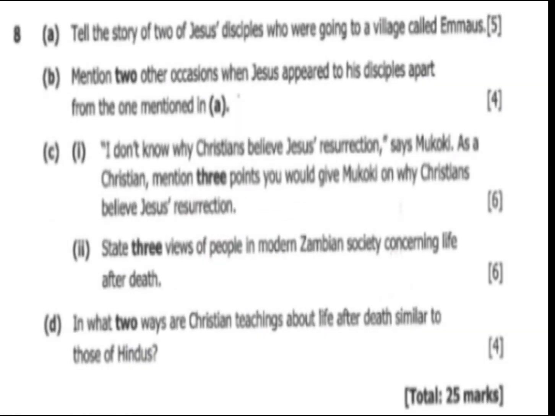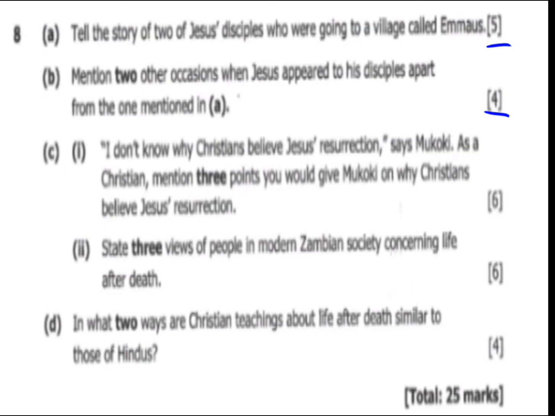This question was number 8, and it had 4 parts: part A, B, C, and D. Part A read, tell the story of 2 of Jesus' disciples who were going to a village called Emmaus, 5 marks. Part B read, mention 2 other occasions when Jesus appeared to his disciples apart from the one mentioned in A, 4 marks, meaning that each point is carrying 2 marks.